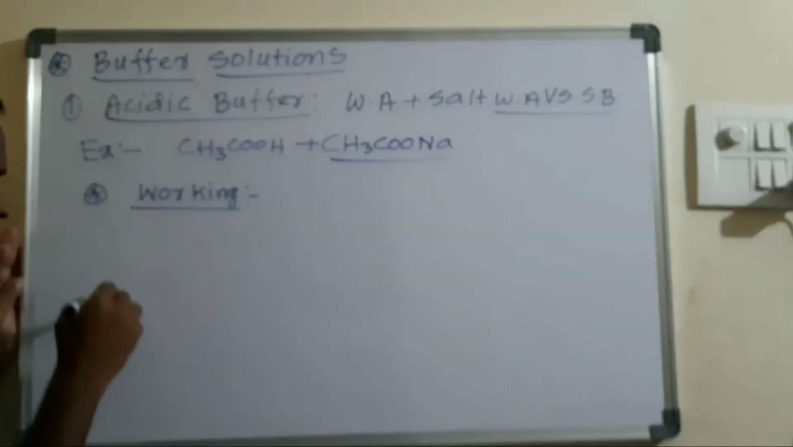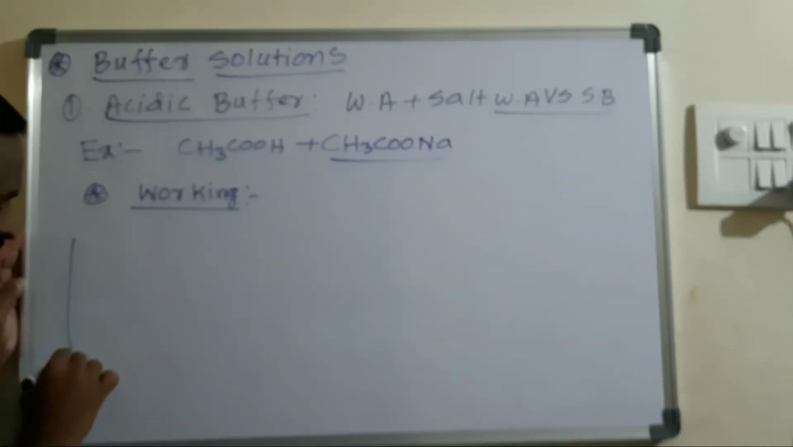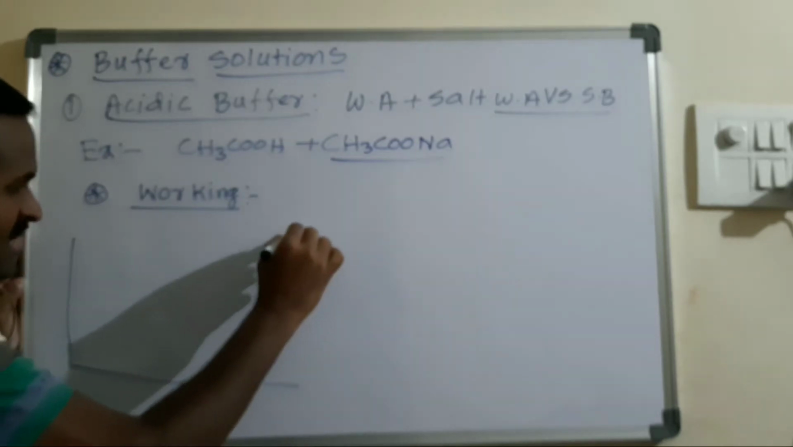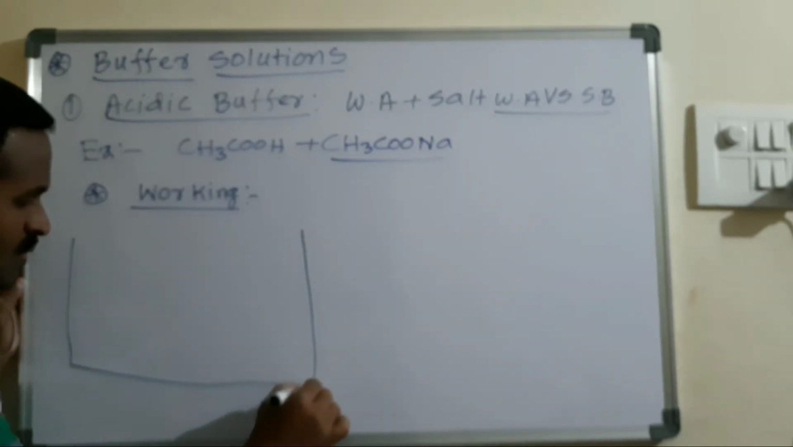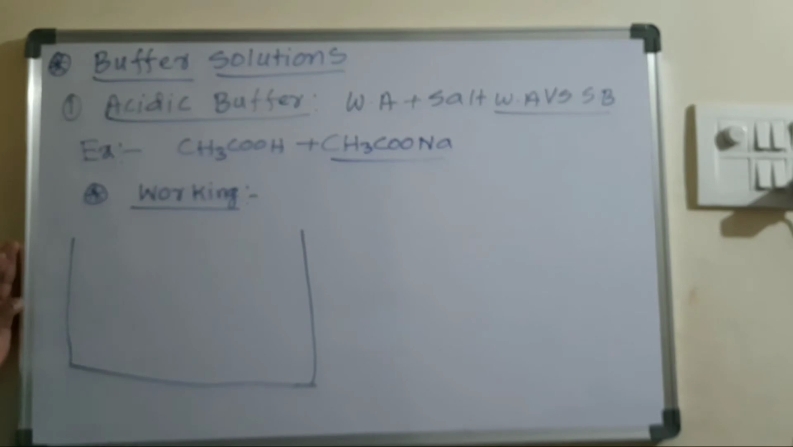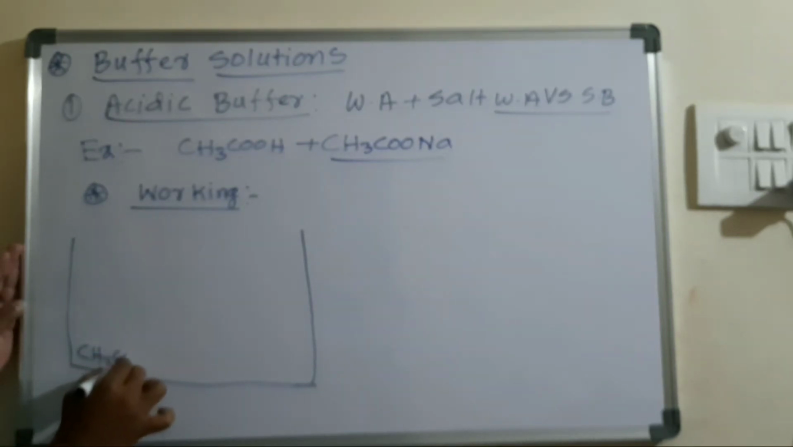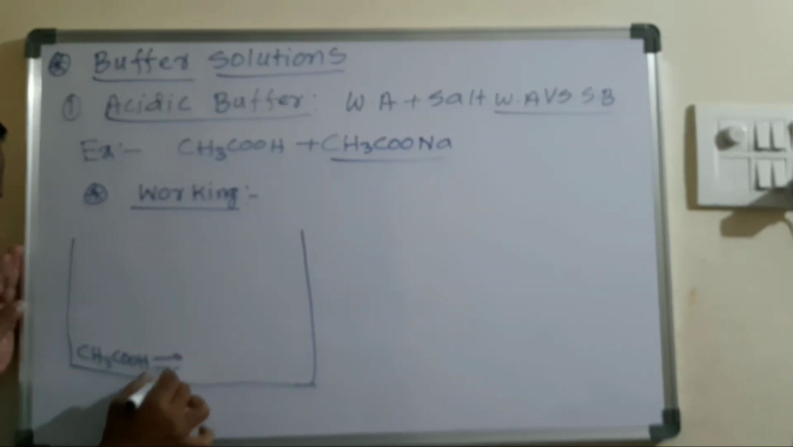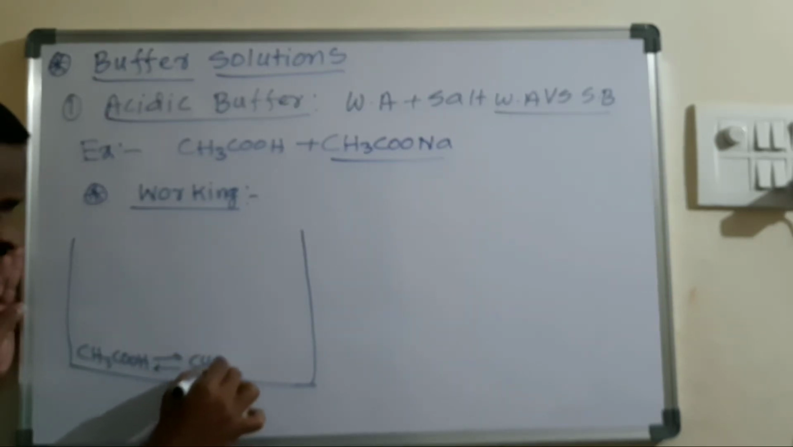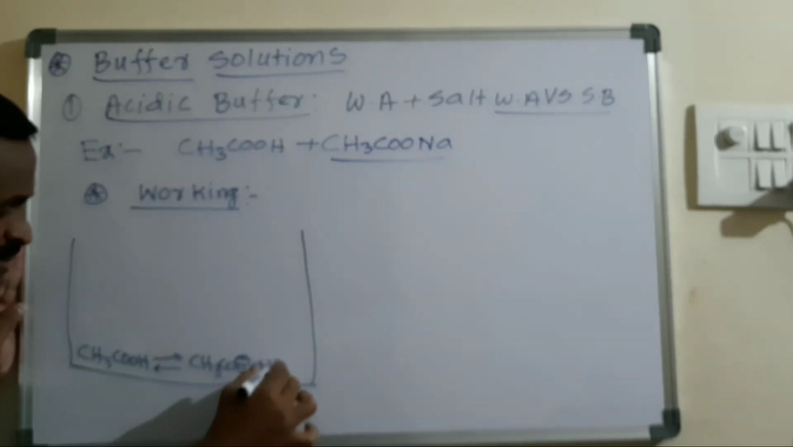Working of acidic buffer, I am taking the basic concept here. The acidic buffer contains CH3COOH, which is a weak electrolyte or weak acid. All the weak acids come under weak electrolytes, so dissociation takes place like CH3COO minus and H plus.